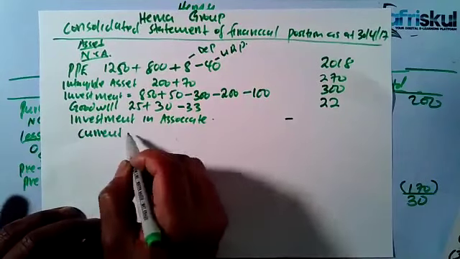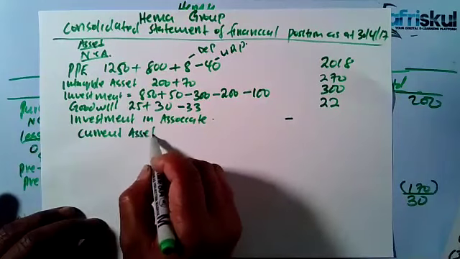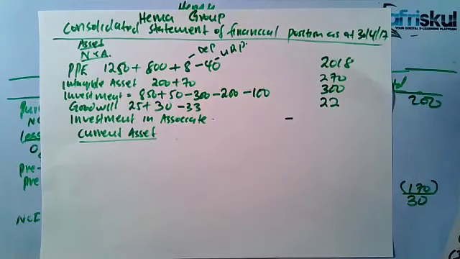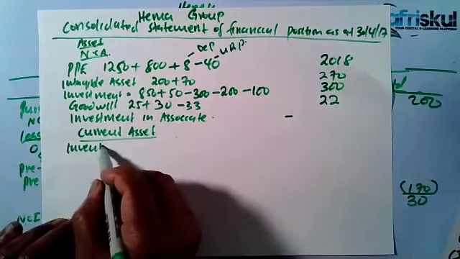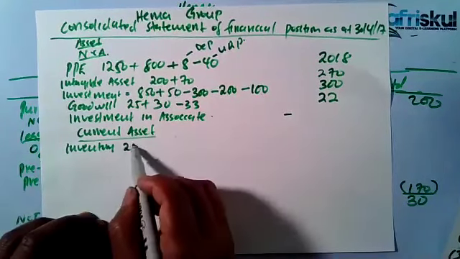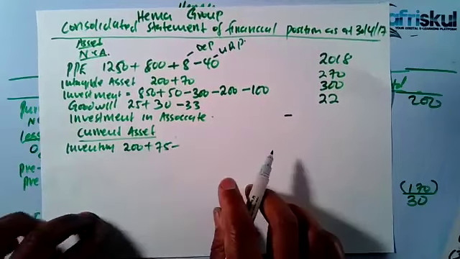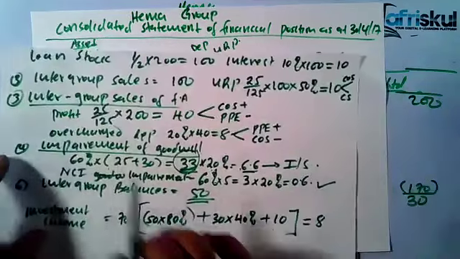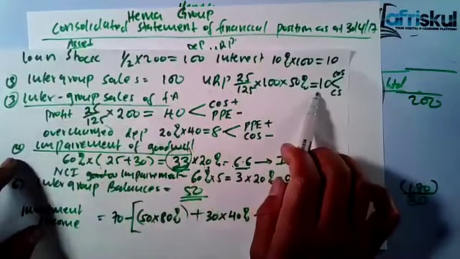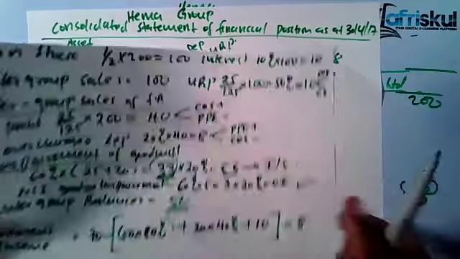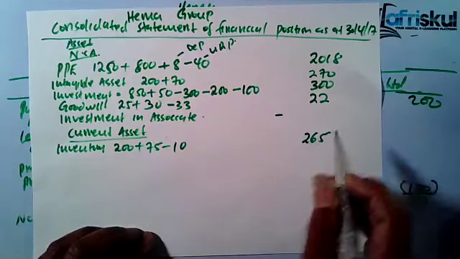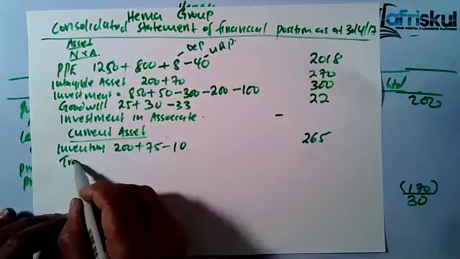Let's go to the current assets. We are given the inventories there. For the inventory, you have 200 plus 75. But we said we eliminate the unrealized profit. The unrealized profit here, from intergroup sales, was 10. You added to the cost of sale, you eliminate from the closing stock, so you minus 10. So we'll have 265.